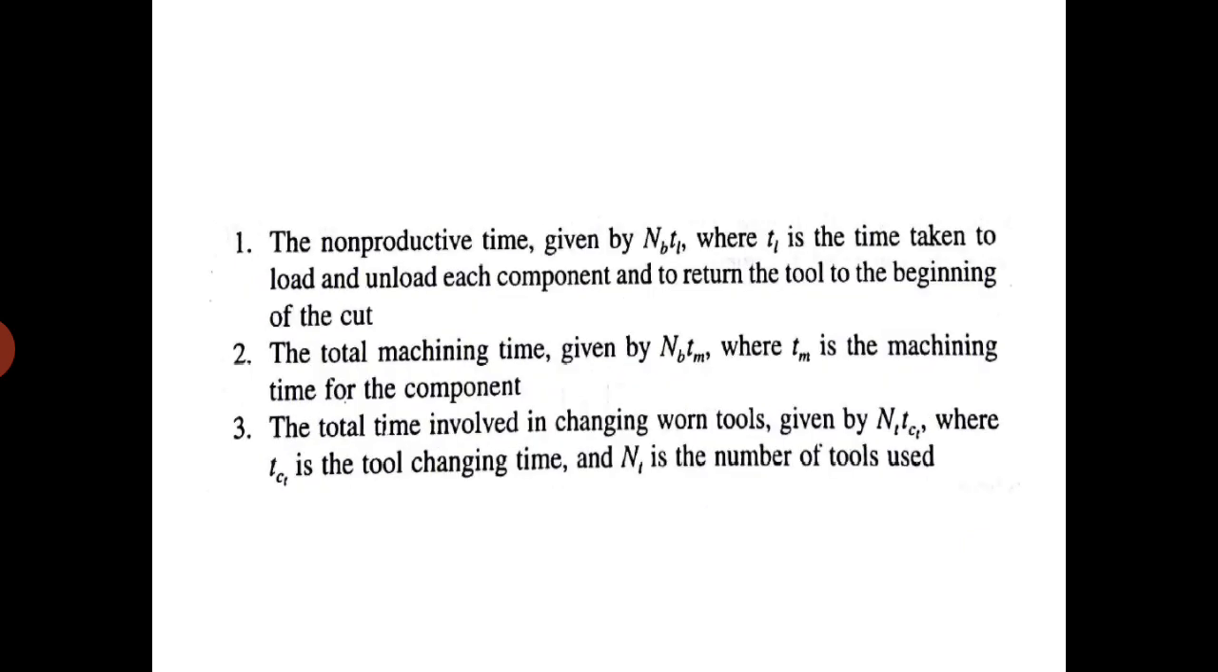First one, the non-productive time given by N_B T_L, where T_L is the time taken to load and unload each component and to return the tool to the beginning of the cut. Second one, the total machining time given by N_B T_M, where T_M is the machining time for the component. Third one, the total time involved in changing tools given by N_T T_CT, where T_CT is the tool changing time and N_T is the number of tools used.